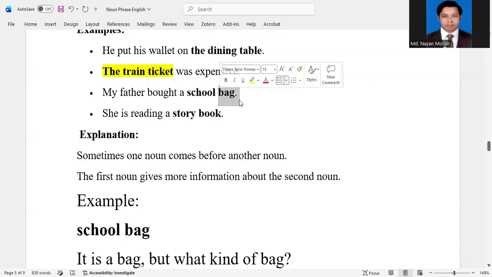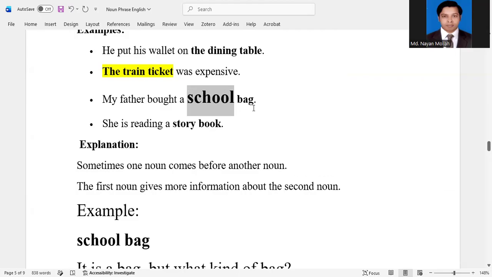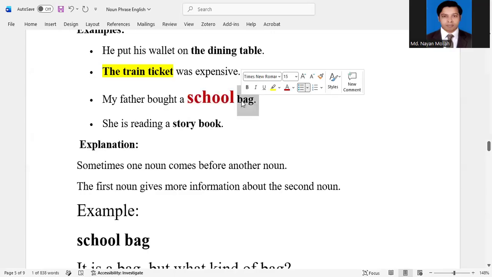You should know about this. When we see two nouns put side by side, the first noun works as an adjective, because this first noun can modify the other noun, bag.